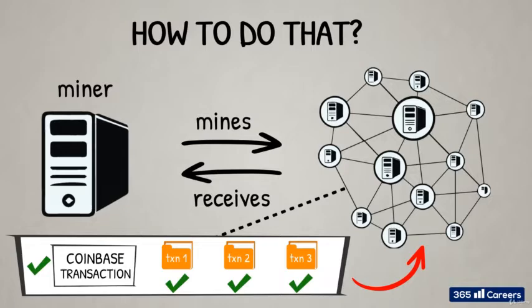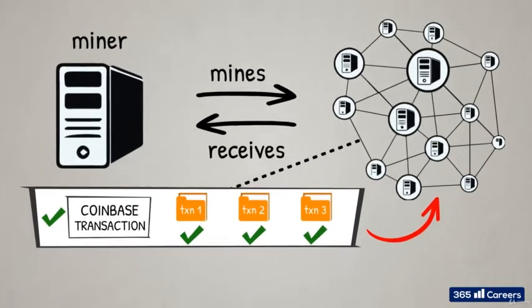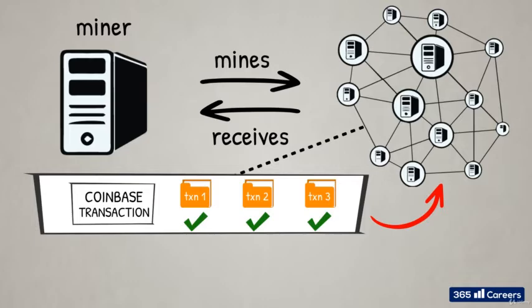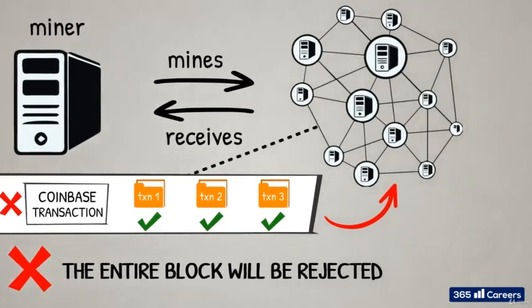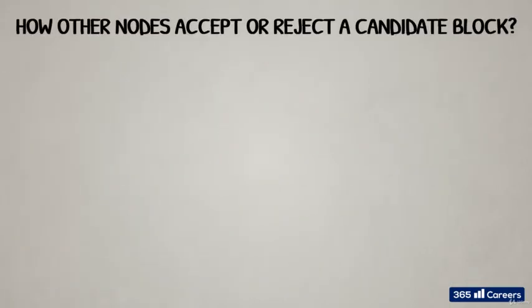Even if such a greedy node successfully does the proof of work and comes up first with a solution to the cryptographic puzzle, the block will be rejected by the other nodes on the network. They will immediately spot the irregularity in the Coinbase transaction and will not accept this as a valid block. You may wonder how they do this. How do the other nodes accept or reject a new candidate block?